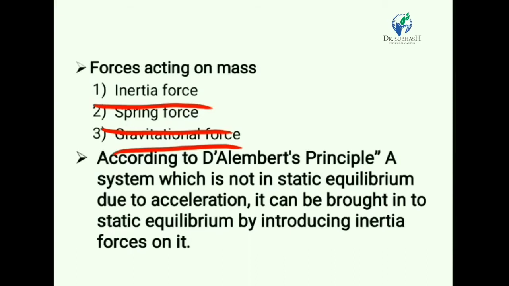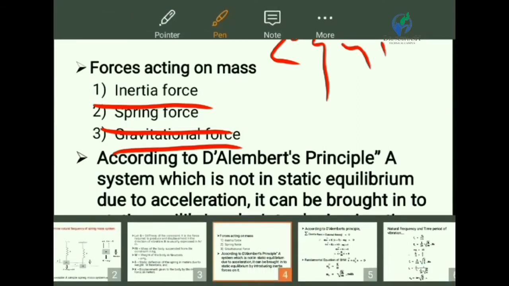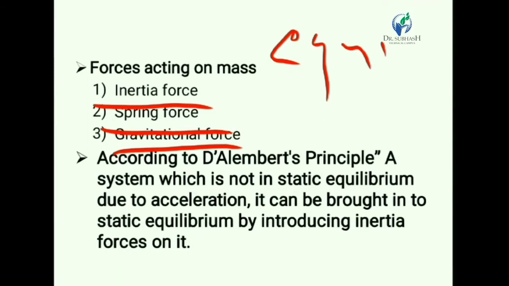Now there are three methods by which we can determine the natural frequency of any vibrating system. The first one is the equilibrium method, the second one is the energy method, and the third one is Rayleigh's method. In today's lecture, we are going to derive the equation of natural frequency by using the equilibrium method, that means by using D'Alembert's principle.